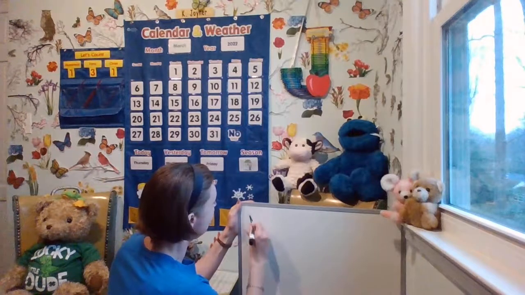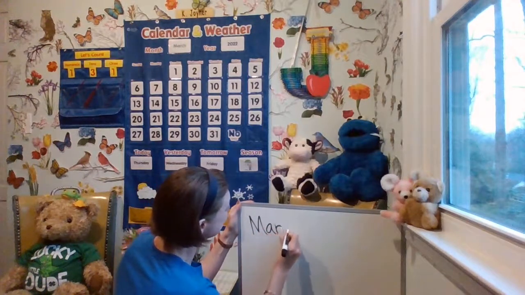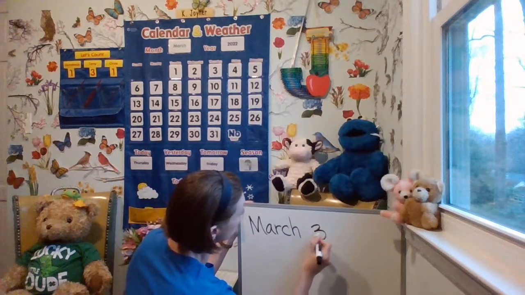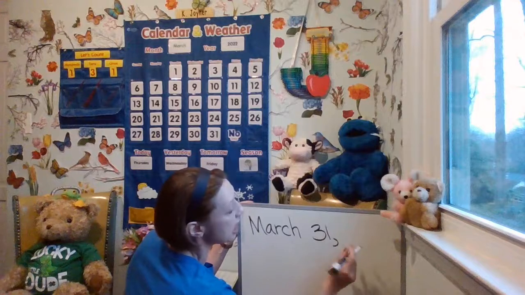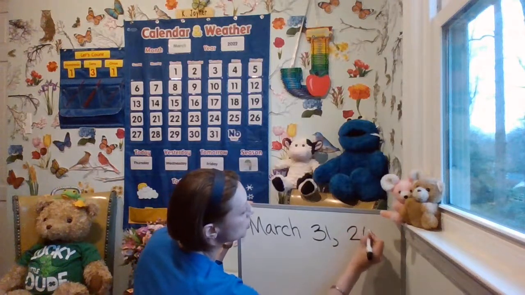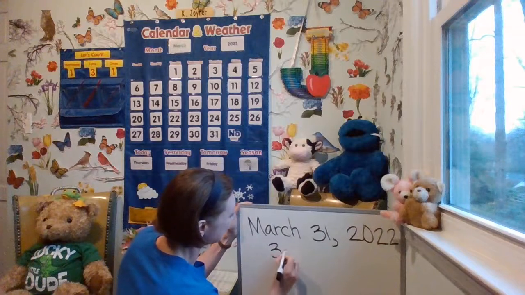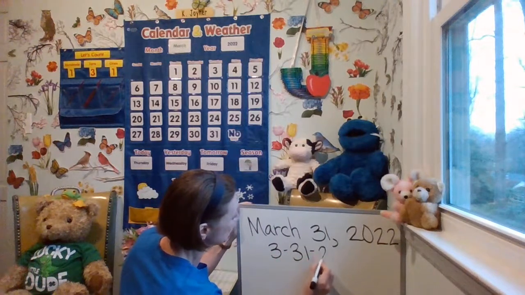Let's start with our capital M for March. It's the last day in March. Let's go ahead and write it down. M-A-R-C-H. March. Finger space. Write the number 31 with a 3 and a 1, comma. Finger space. 2022. Write that down. It is the 3rd month, 31st day in 2022. Go ahead, mathematicians. Write that down.